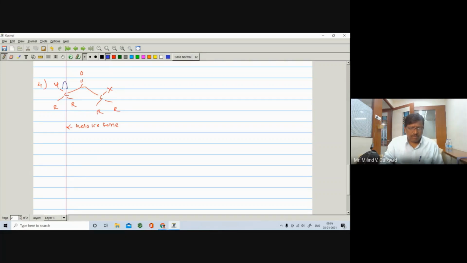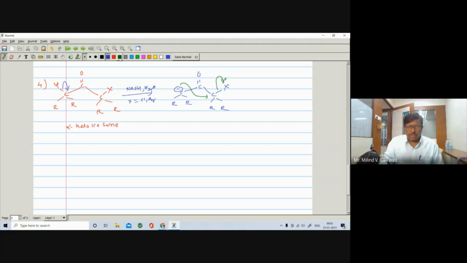So this sigma bond opens on the Cl. The reaction takes place in the presence of NaOH or KOH, NaOH or water, right? Here the X may be chlorine, maybe bromine. The first step is the formation of a carbanion, C negative. Here is R, R, maybe same, maybe different, C double bond O. Here is a carbon, here is a halogen, and also there is an R and R. Further, this sigma bond opens on X, X negative, C positive. So this negative will attack on this C positive.